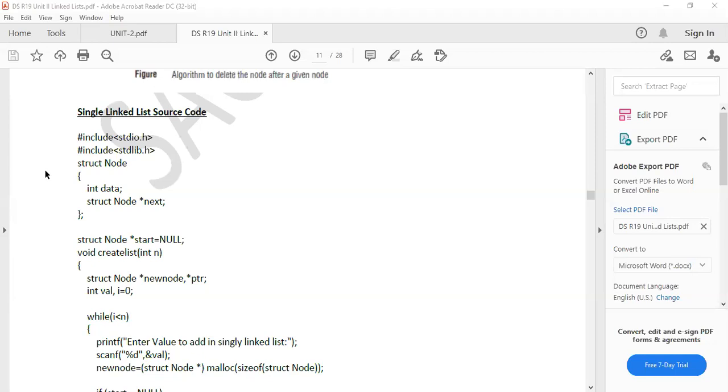So why did I create the node globally? Tell me. By this, I can understand that you are following. Why am I writing this code here? Why am I declaring the node, the structure, here only? What is the reason for writing here?